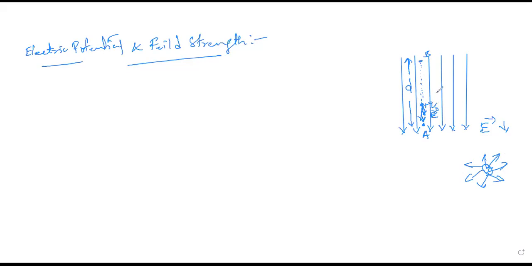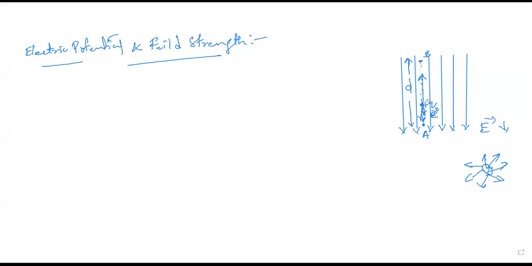Okay, and now I want to move this positive test charge. This is our electric field direction, meaning with respect to stationary charges, the electric lines of force are also in this direction. Now, suppose I want to move this positive test charge towards this direction with the help of some external energy. So what happens?